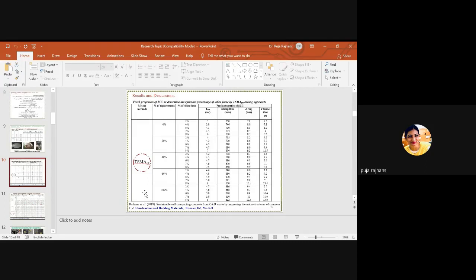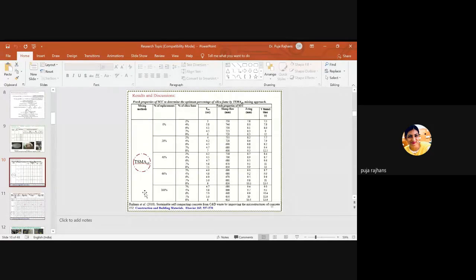You know that in self-compacting concrete there are I think 4 or 5 fresh properties that you have to fulfill. These guidelines are given by the European guidelines for self-compacting concrete, and the range is given in the code book. So you need to fulfill all the ranges, then only you can say that this is your self-compacting concrete.